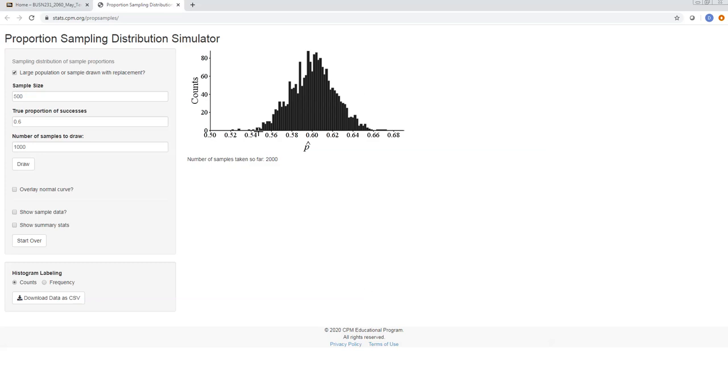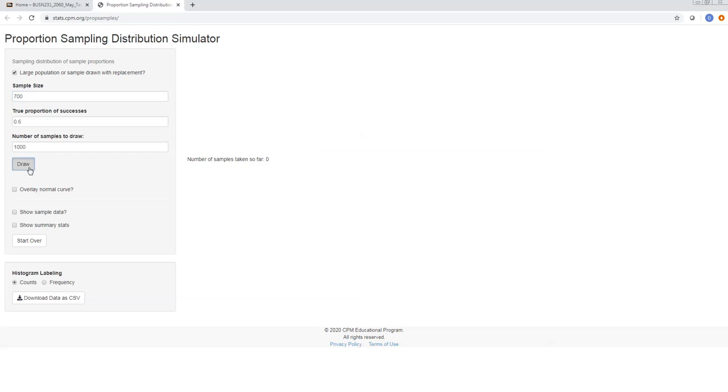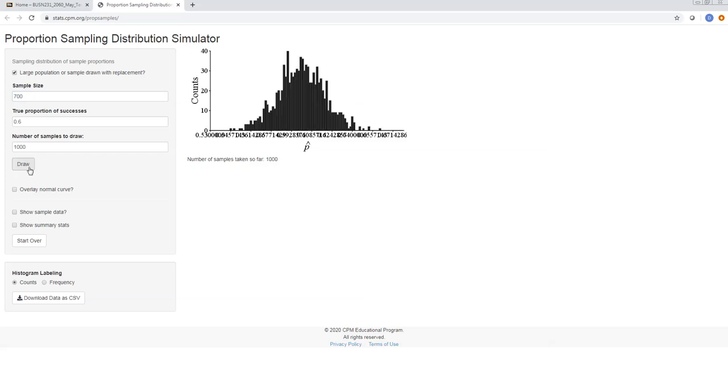Look at the spread. Now it's roughly from 0.54 to 0.66, right? What if I increase again? 700. Let's do that. Yeah, I can't really see these numbers. That's a mess. But my point is, as you increase the sample size, the distribution becomes more narrow.